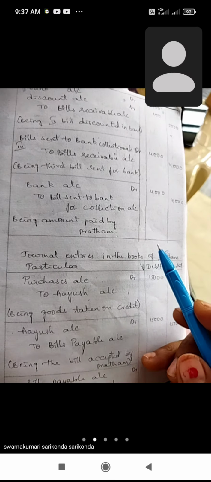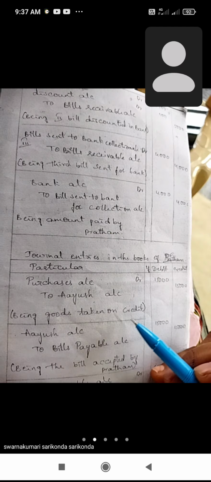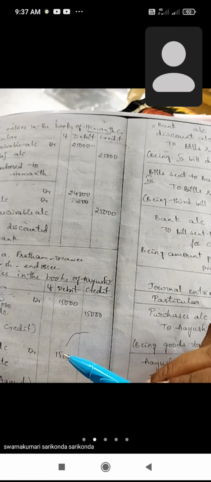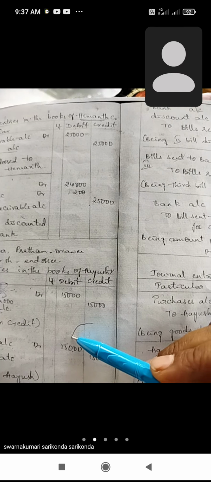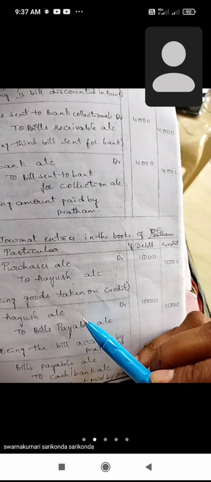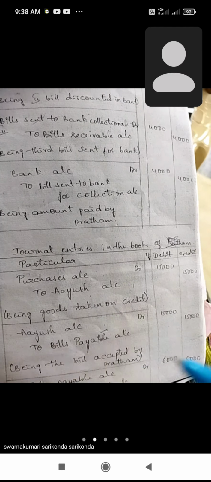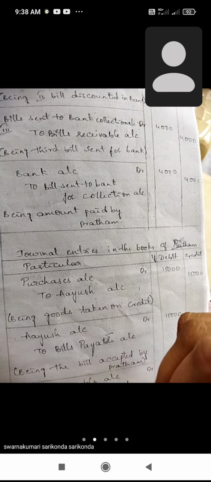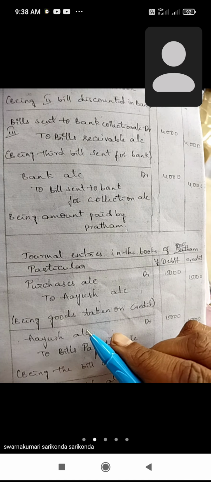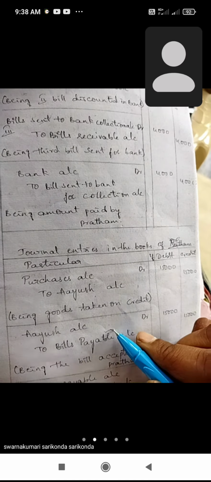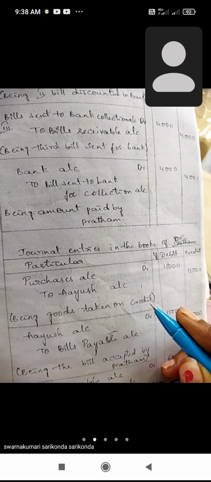Next, write down in the drawee book. Ayush account debit to bill payable account, because Ayush draws a bill and transfers the bill to the drawee. The drawee receives the bill and pays the cash in future. So first of all, Pratham accepts the bill. So Ayush account debit to bill payable.